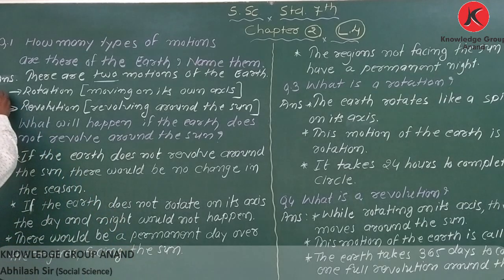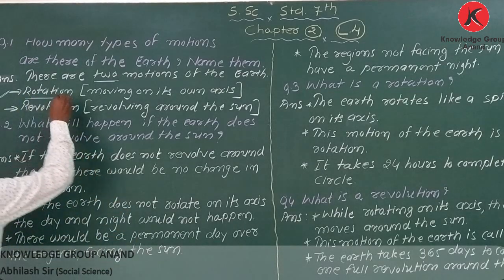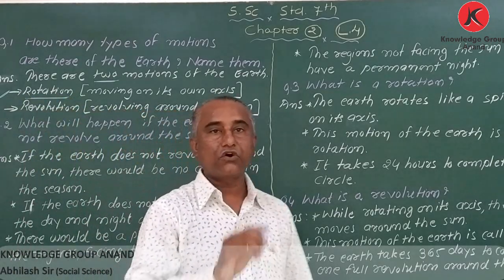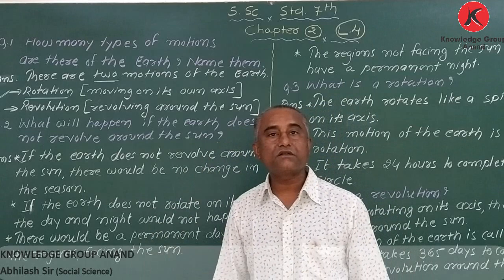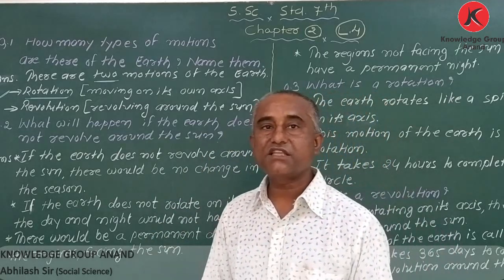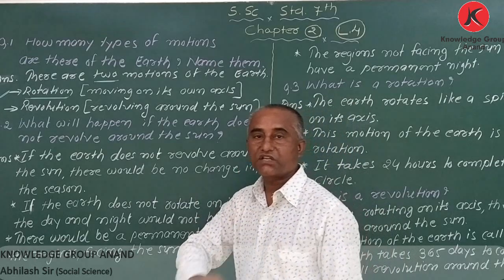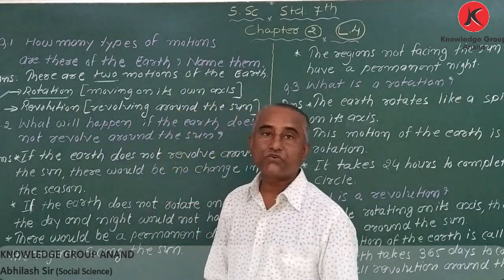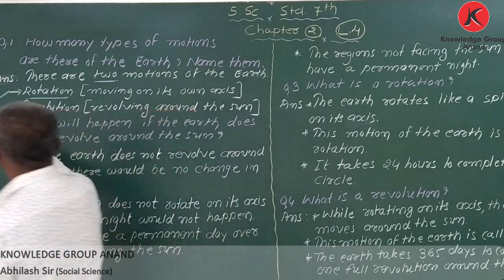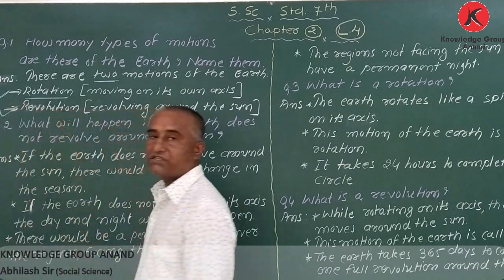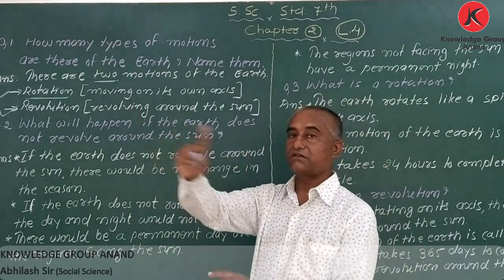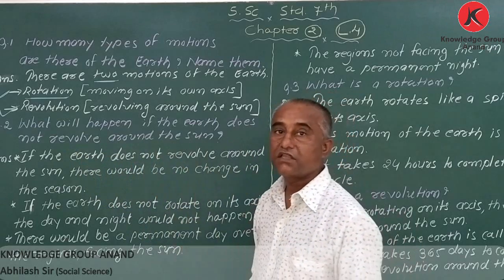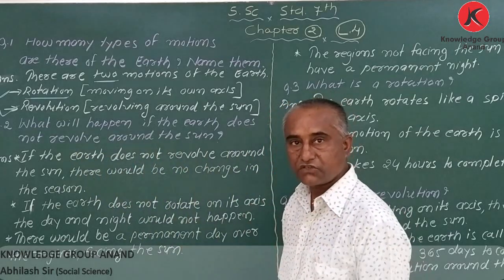My dear student, number one that is called rotation. Now on that day I explained what is called rotation. When the earth moves on its own axis, that is called rotation. So first motion is rotation and second motion is revolution. Okay. Now what is called revolution? When the earth is revolving around the sun, that is called revolution.